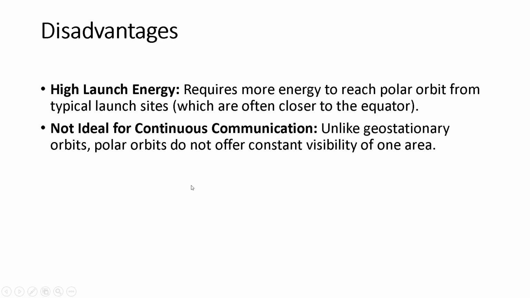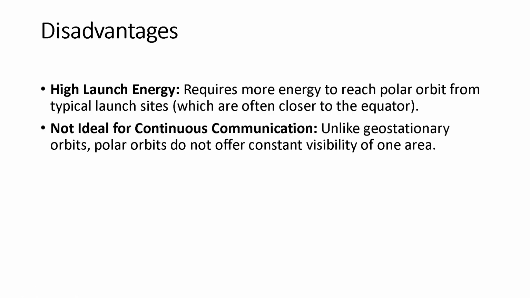So what are the disadvantages actually? If you choose this orbit, high launch energy is required. It takes more energy to reach polar orbit from typical launch sites, which are often closer to the equator. Also, it is not ideal for continuous communication. So in the case of a communication satellite, we have to go for geostationary orbit.